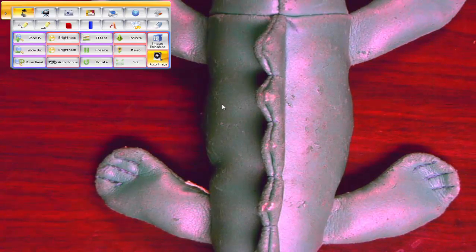I can hear the camera still working. It's doing its thing. The closer you zoom in, the more time it's going to take for that camera to make sure that it focuses correctly. And then if I need to zoom out, I could do one of two things. I can click this over and over.